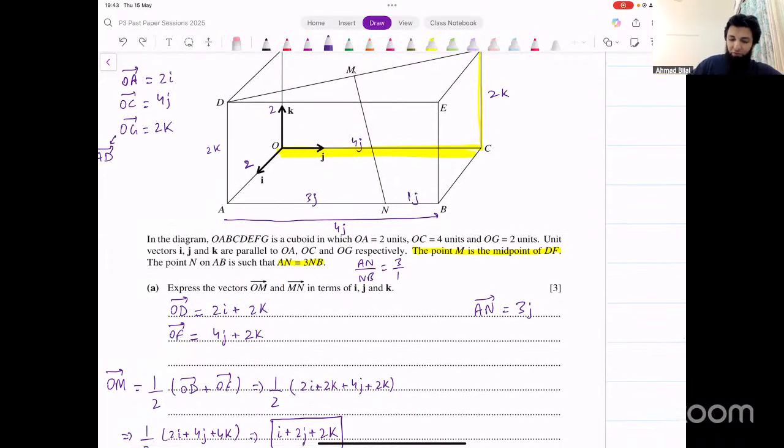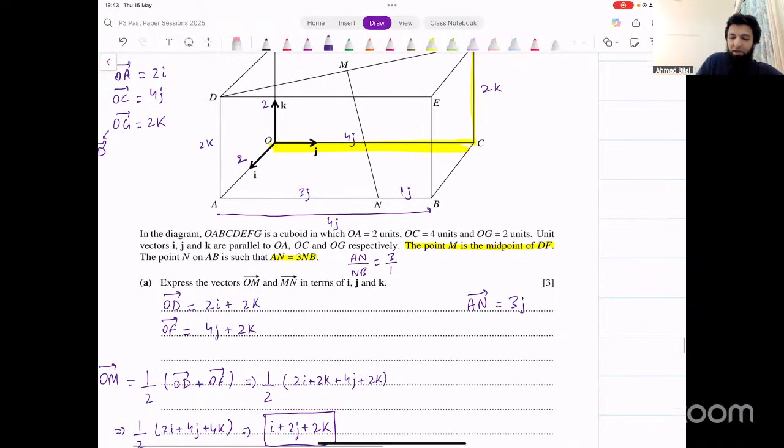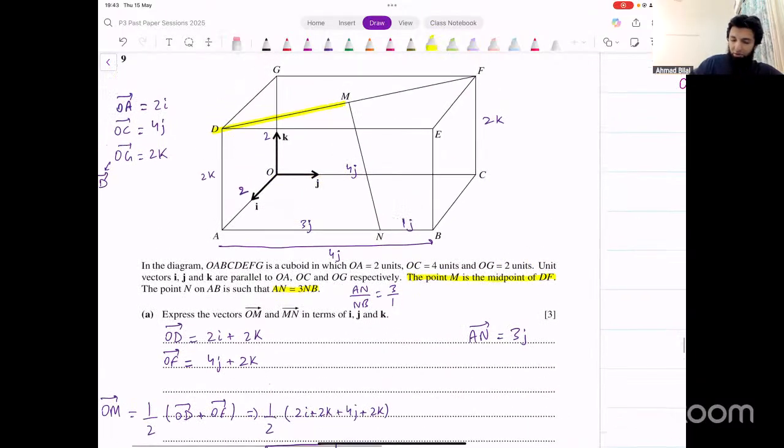We have to go from M to N. Let's find a path on the diagram that takes us from M to N. We could say, let's go from M to D, or maybe in the other direction. It doesn't matter. One possible path could be this: you go from M to F, and then from F to C, and then from C to B, and then you reach this point.